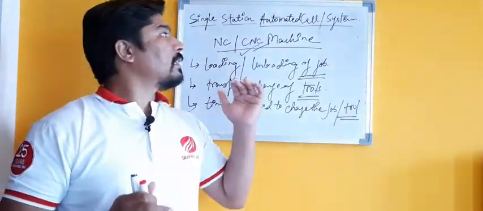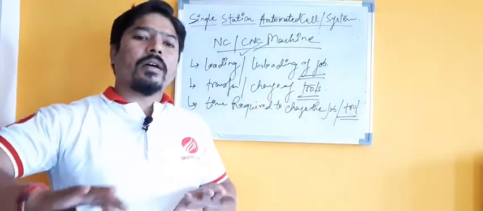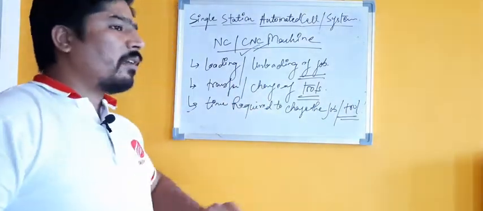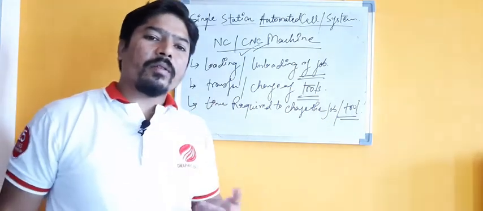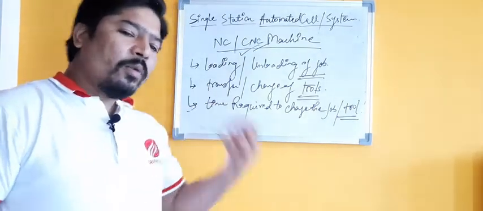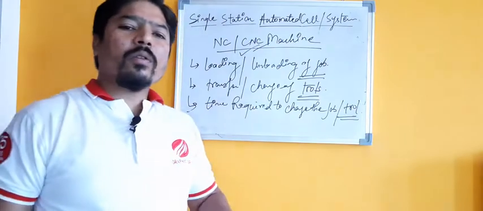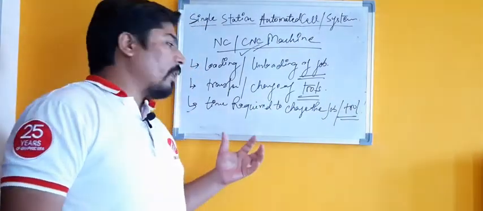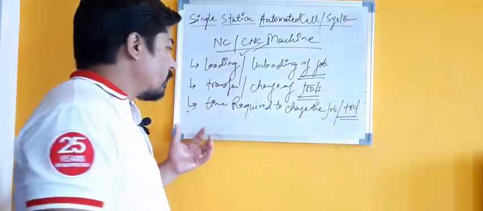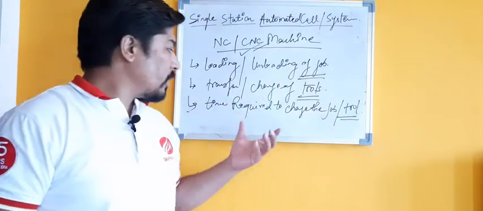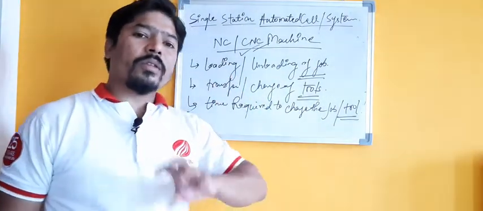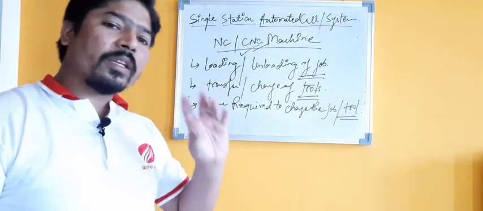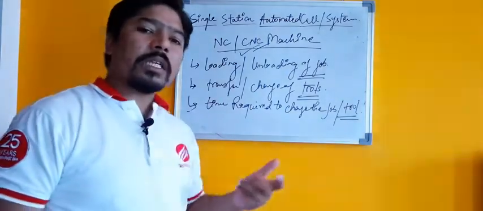While in our single station manned cell, where we are focusing only on one kind of part or component with one tool set, we don't require too much time. Here, because it's an automated system, we need to change our tool or job as per the part design, so of course it will require time.